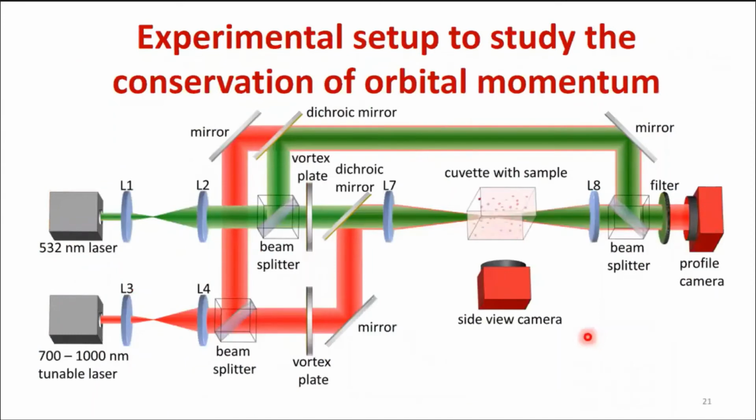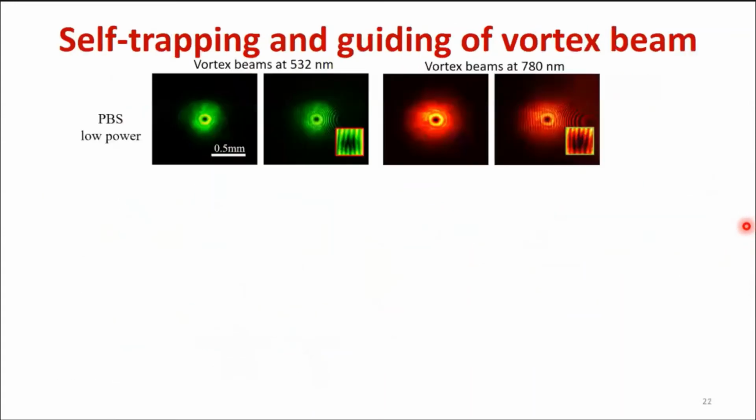So this is our experimental setup to study conservation of orbital angular momentum. We have these two lasers, and we introduced two vortex plates, one for each of the beams. Before these plates, we take part of the beam, which we can interfere after it goes through the sample, so we can look at the interference pattern and observe if it has any orbital angular momentum after it propagates through the media. So let's look at our results.